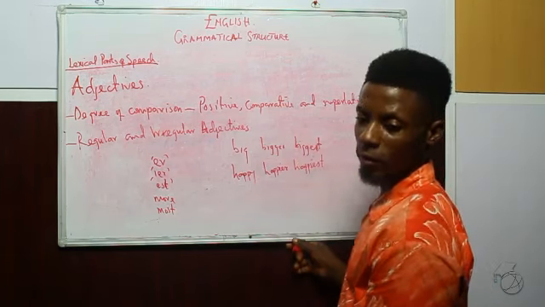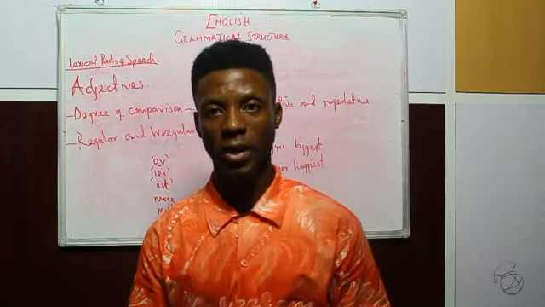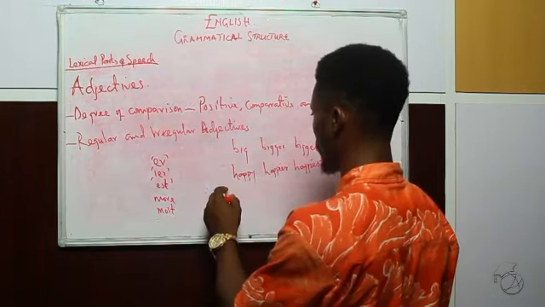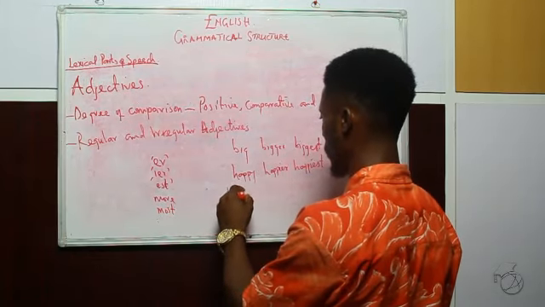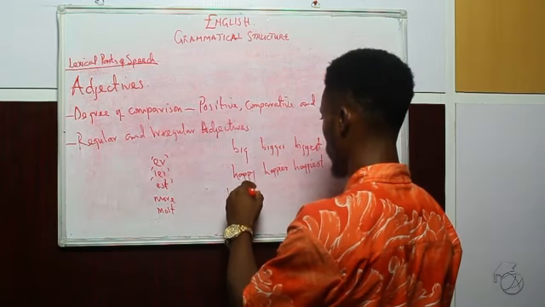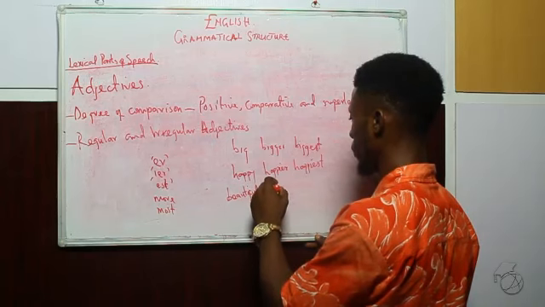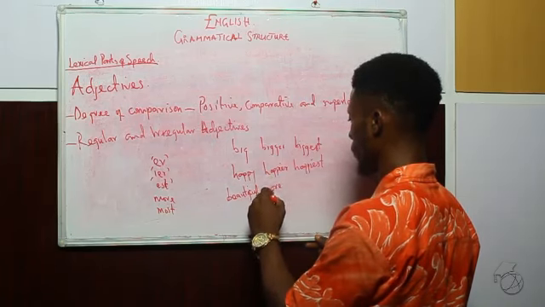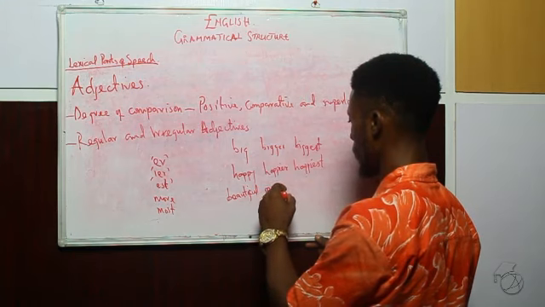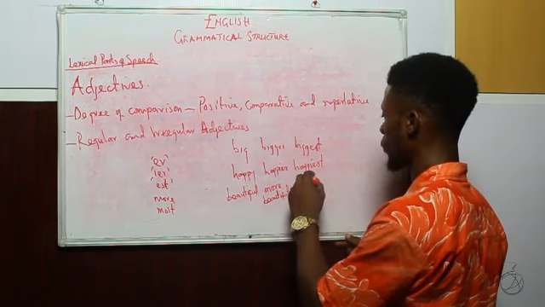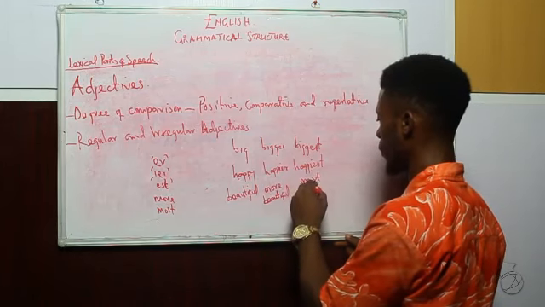We also have those that have the addition of more and most to their base form. Examples of such are beautiful. In the comparative degree we have more beautiful, and in the superlative degree we have most beautiful.